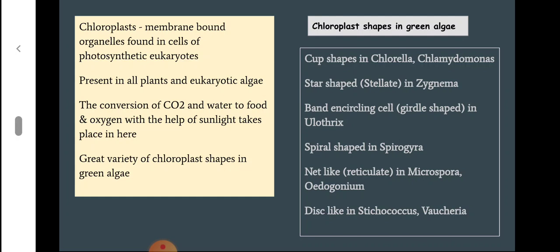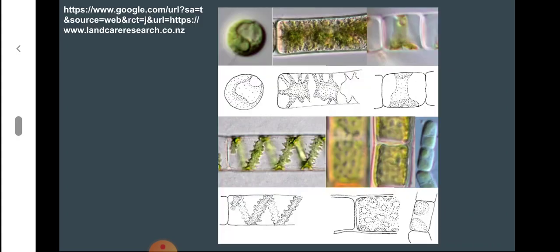And these chloroplast shapes are very useful in categorizing them, not into classes, but into various groups under the class itself. They are also important for identifying the species. So these are the various shapes of chloroplast that we see in different green algae. You can see star-shaped, then cup-shaped, then spiral-like in Spirogyra, etc.